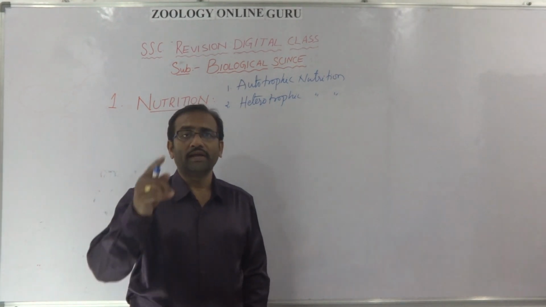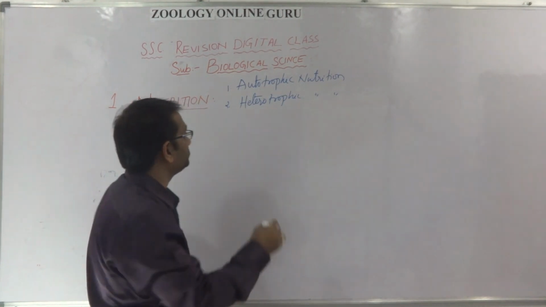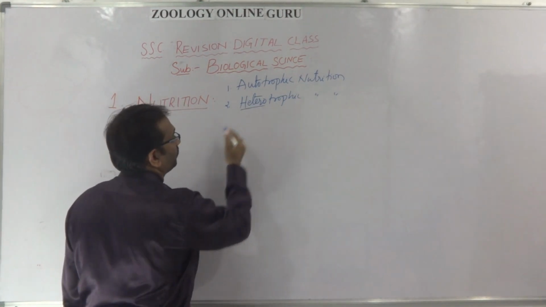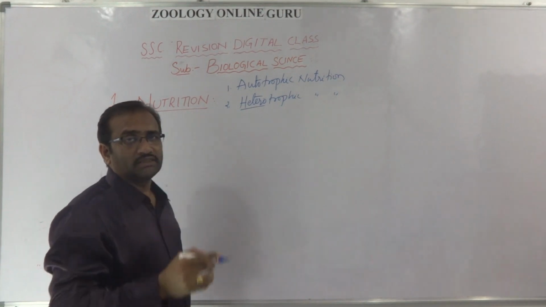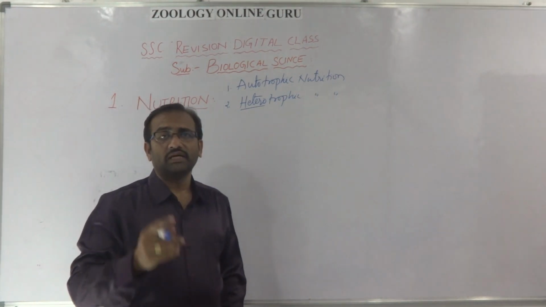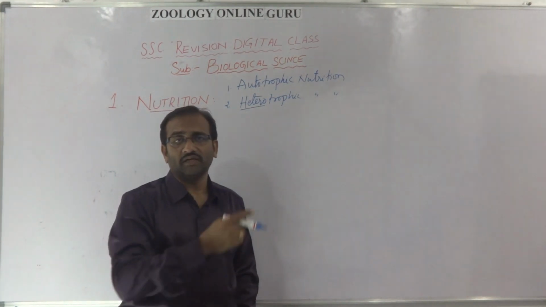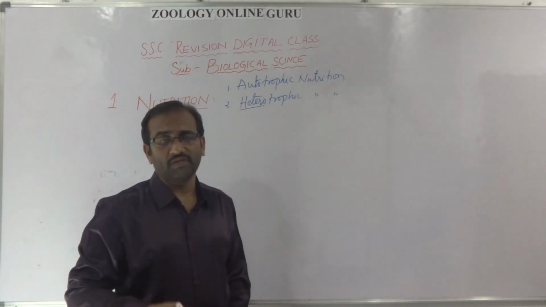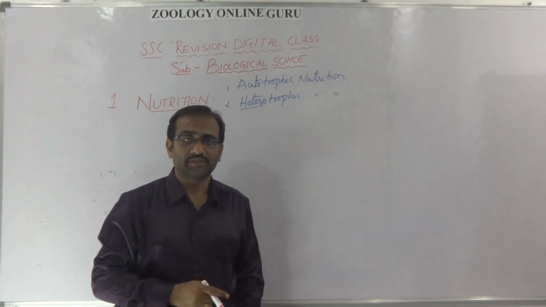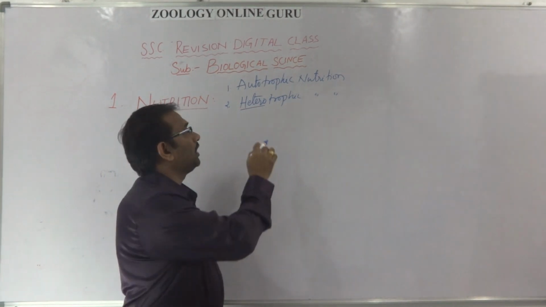Now, heterotrophic nutrition. Heterotrophic, the living organisms depend on other organisms, especially on the autotrophic organisms for their food purpose. Those are called autotrophs.